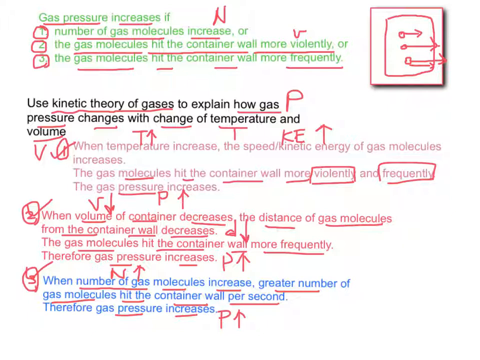Lastly, it's very obvious. When the number of gas molecules increases, we draw more gas molecules in the container. In this case, more gas molecules hit the container wall in 1 second. That means the force obviously will increase. Therefore, the pressure will also increase.